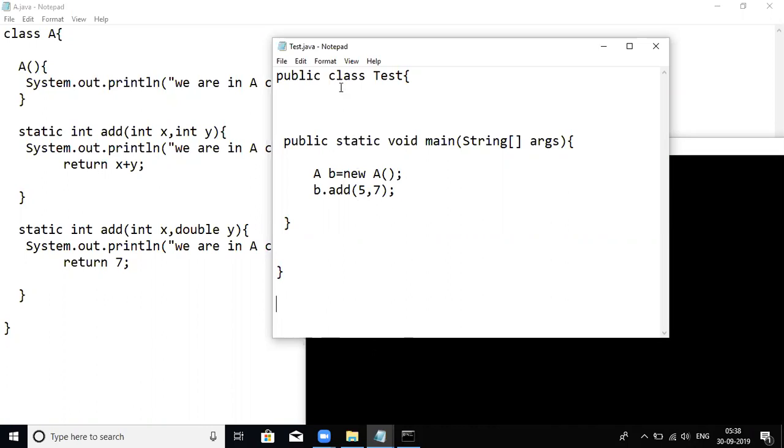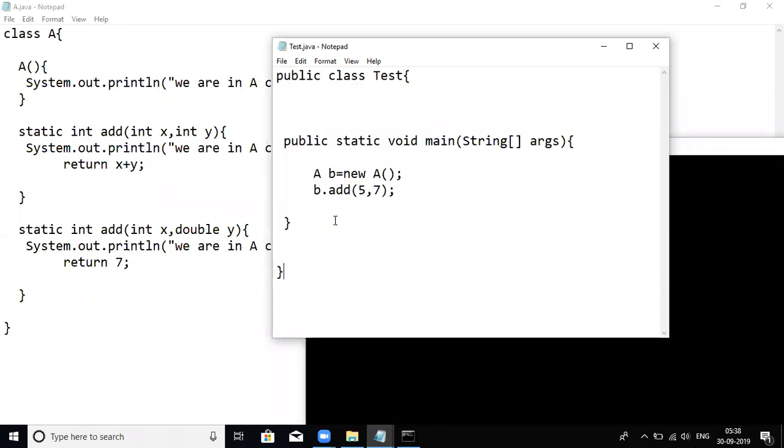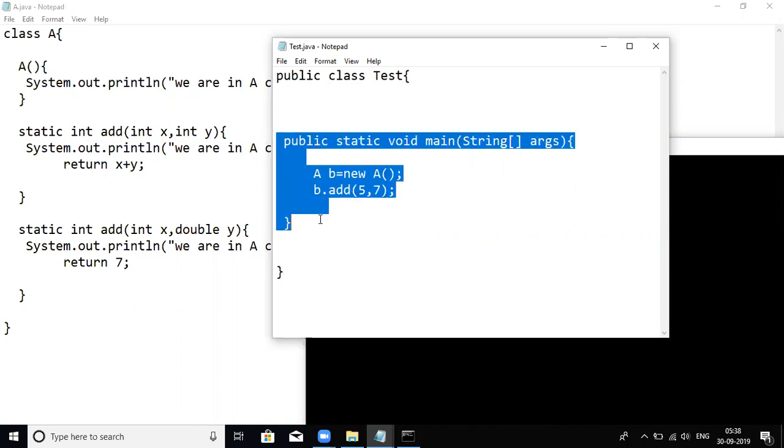What is the dependent class for this test class? Which class are we using inside the test class main method? The A class. If you don't have the A class, will this program execute?